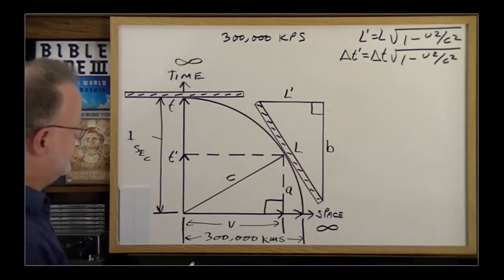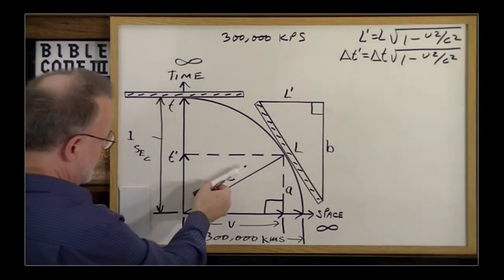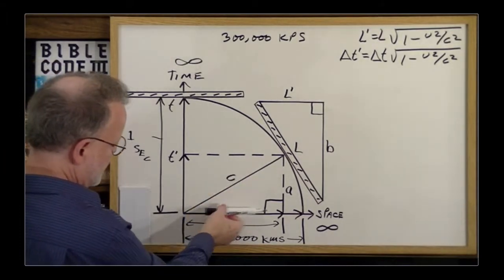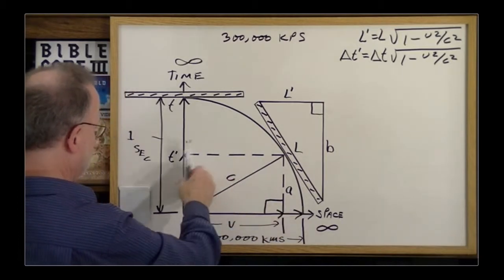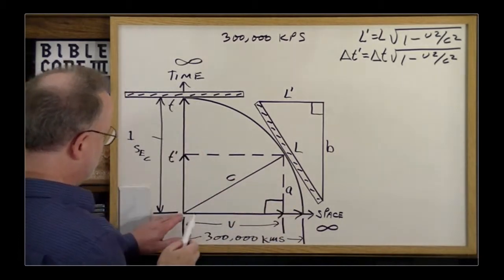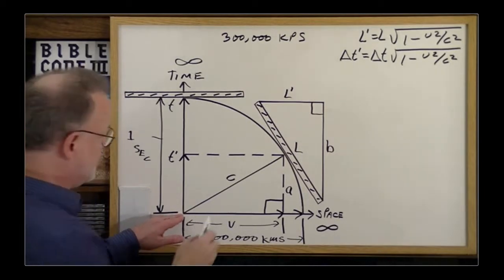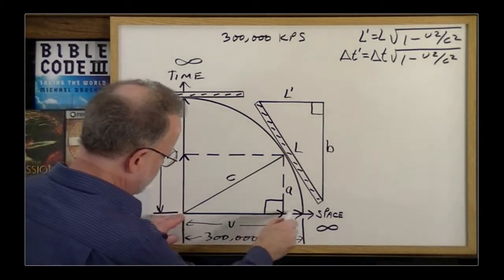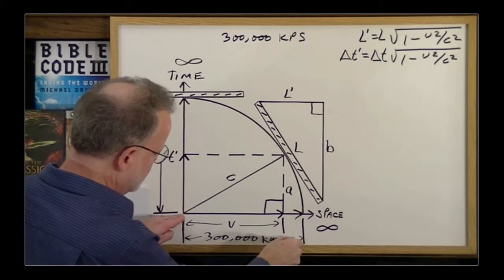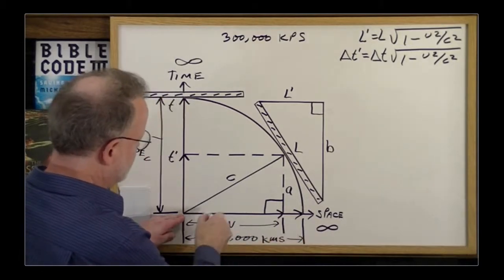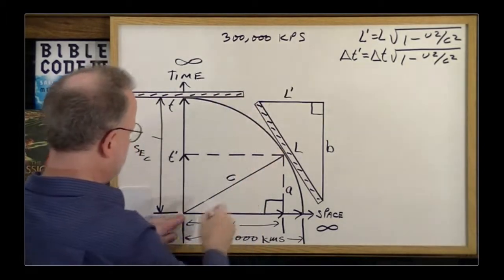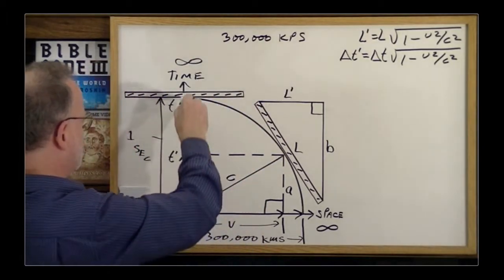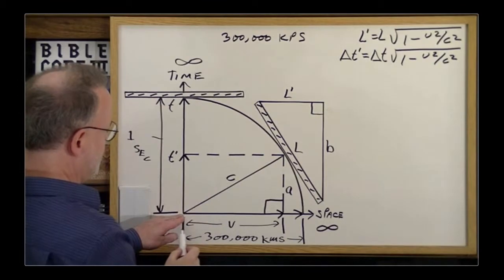In other words, let's say we have two people. One decides to take his constant motion and go this direction across space, and the other guy decides to take his constant motion and go in this direction. And they both leave this point at the same time. One eventually covers a distance of 300,000 kilometers, and since this constant motion here is equivalent to 300,000 kilometers per second, the other guy will therefore travel across 1 second.